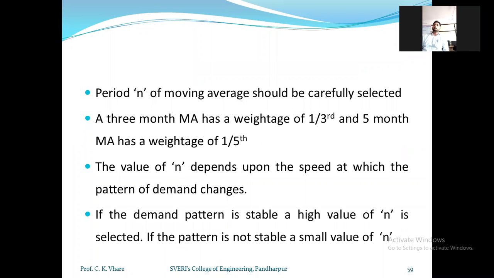Now the period n of a moving average should be carefully selected. A 3-month moving average has a weightage of 1/3.